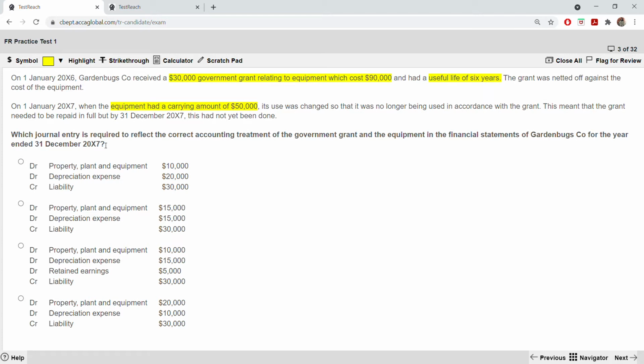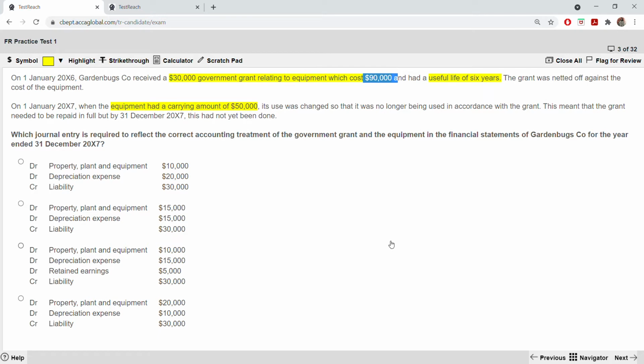The carrying amount, originally, was 50,000. You can see here. But if it was taken as the full cost, the 90,000, you're not netting off this 30,000 grant, you're just taking the cost. The carrying amount would be 90 minus that depreciation of 30, which is 60,000.